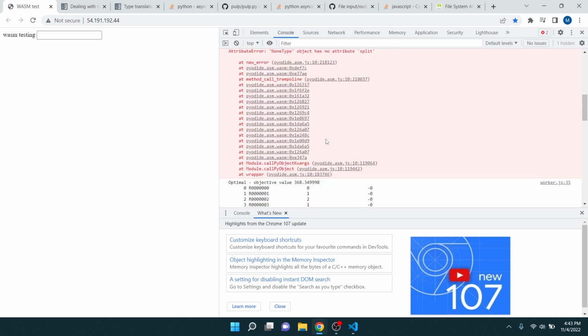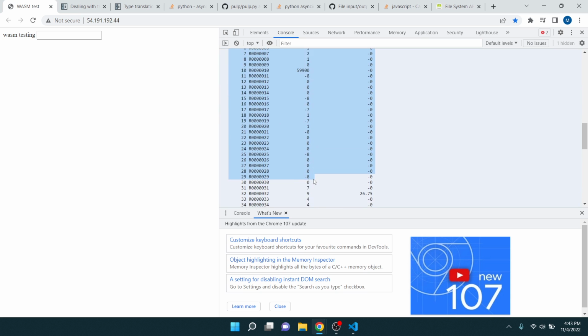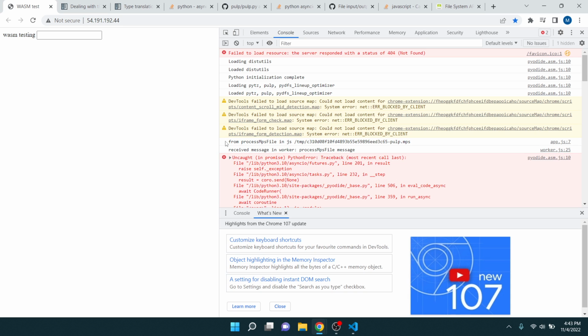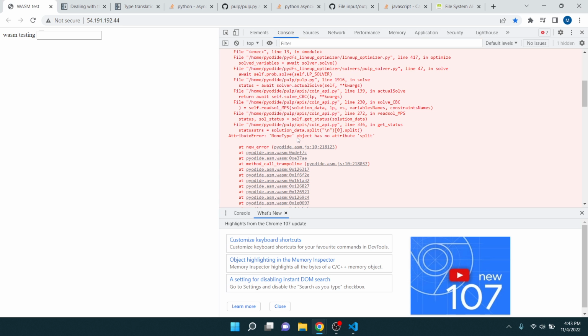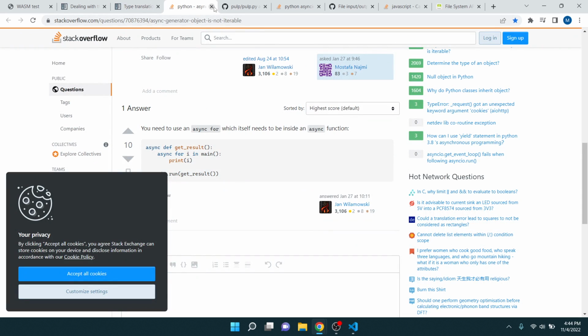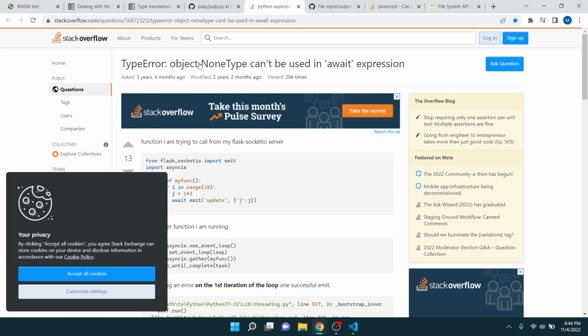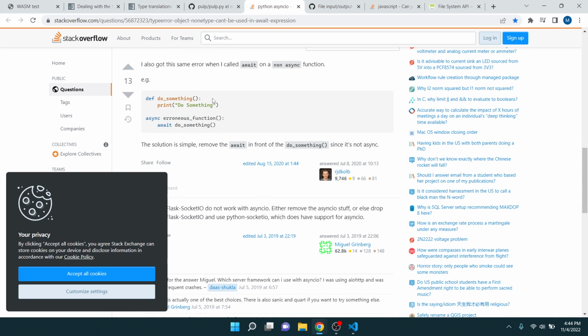So we clicked. I don't remember what's actually printing that out right now, but yeah, the current error we have is object has no attribute split. So the big issue right now is, let me close this. Oh, do I need this? Not right now. Well, really quick, I'm going to go over some of the other issues I ran into afterwards.